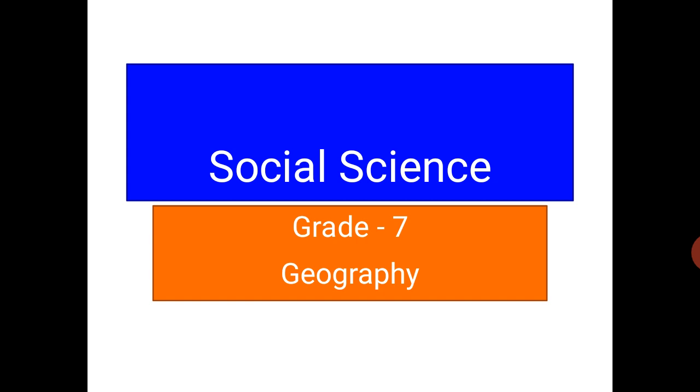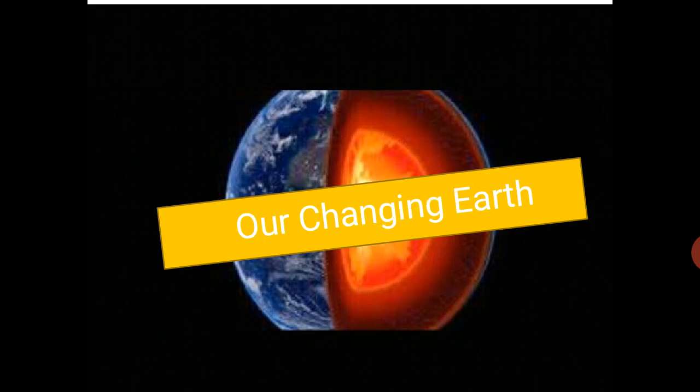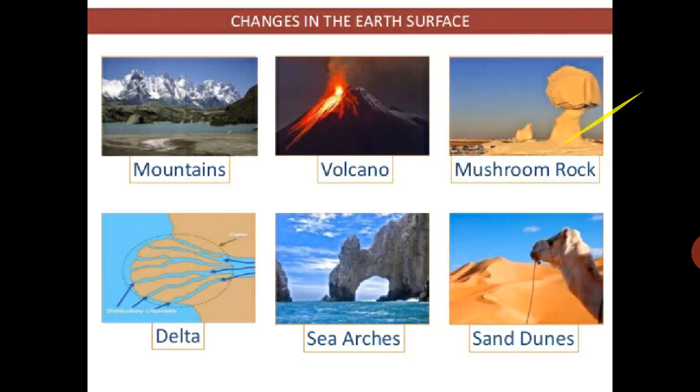Now we have seen about the earth and all the things. Now, the changing earth. We are noticing that the earth is not the same everywhere. Our topic is our changing earth, which means the earth is not equal in all places. Somewhere mountains are there, rivers are there, lakes are there, waterfalls are there, all the natural things are there. So how the things are changing on the earth, we are going to see in our changing earth.